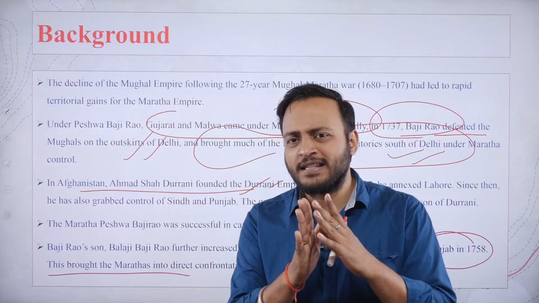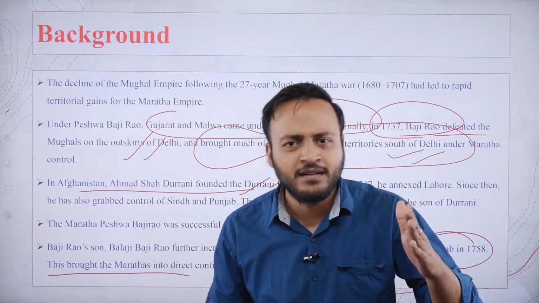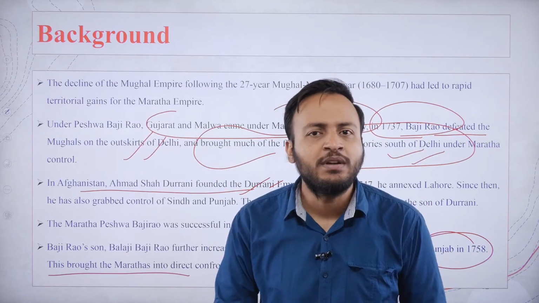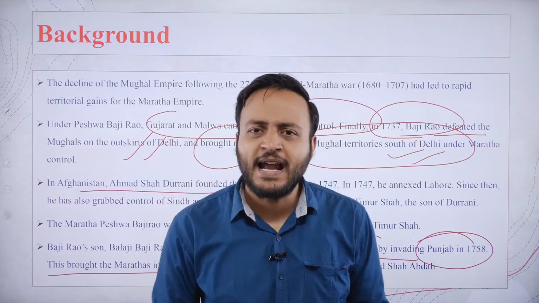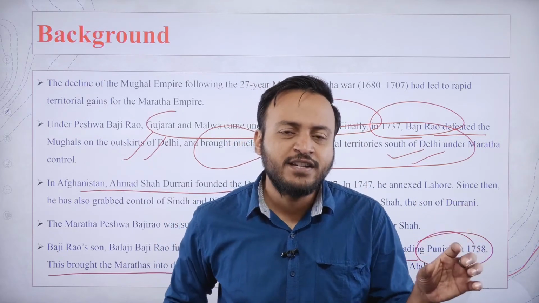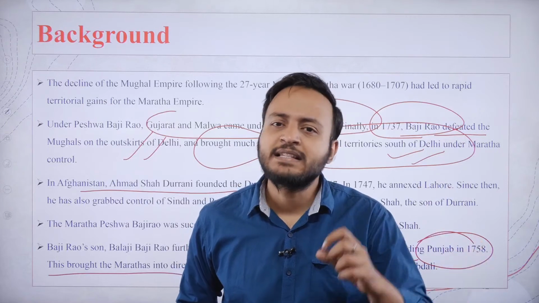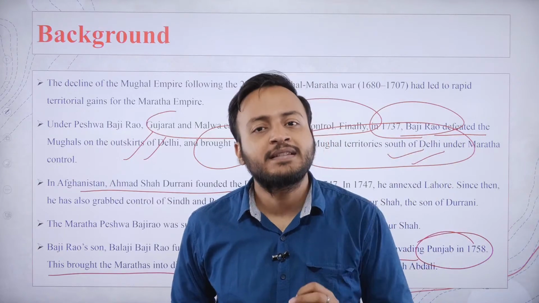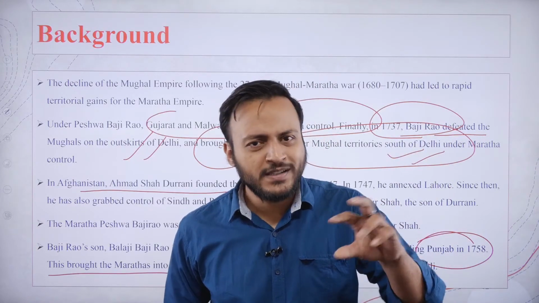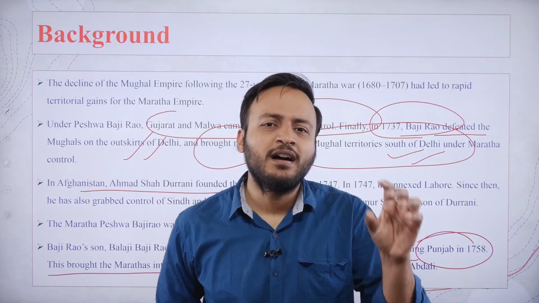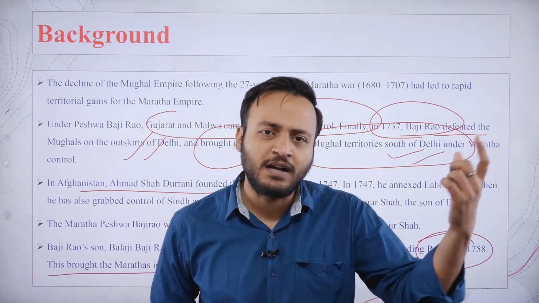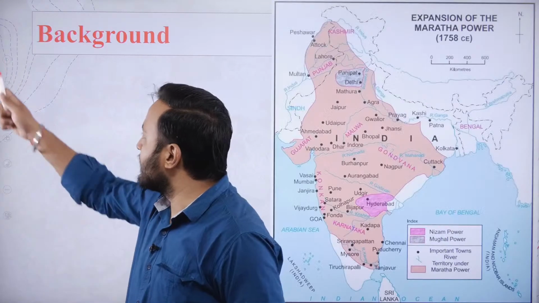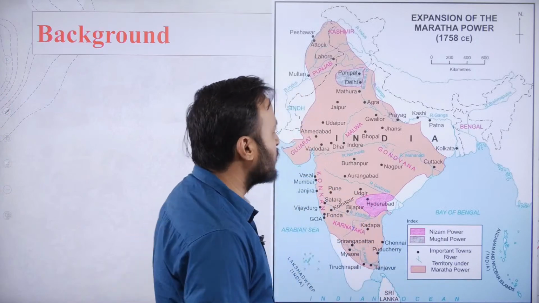Now, more or less, you can say that the Maratha empire and the empire of Abdali both now shared boundaries. In fact, the Marathas had got the right to collect the Chauth and Sardeshmukhi in the areas as far as up to the Indus region. So naturally it was a point of conflict, because the Afghans were also claiming control over the same area, and at the same time the Marathas were also claiming control over the same area.